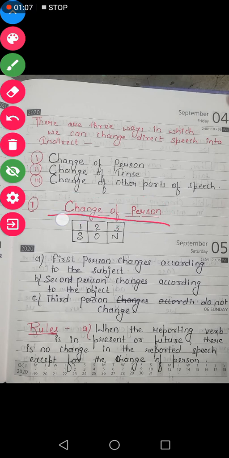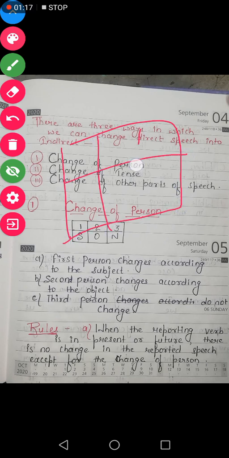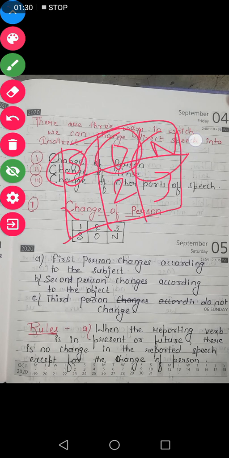See here, first you will have to keep in mind this box, where it is written SON and 1 2 3. Now what does this mean? S means Subject, O means Object, and N means No change.